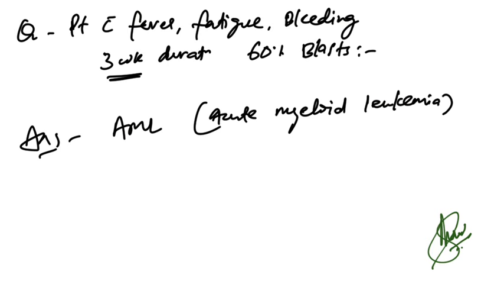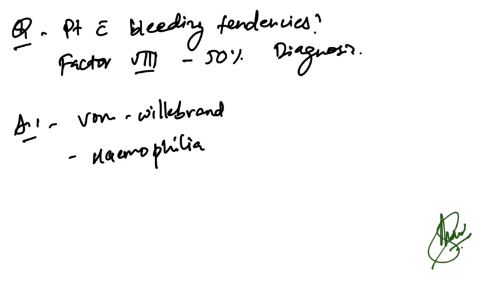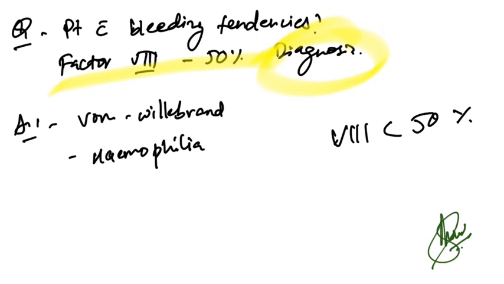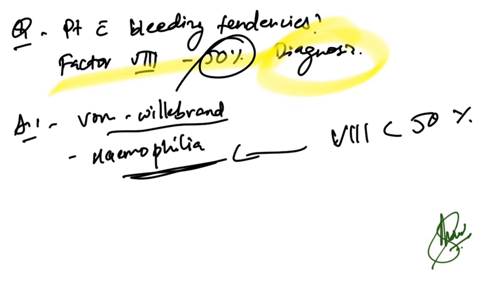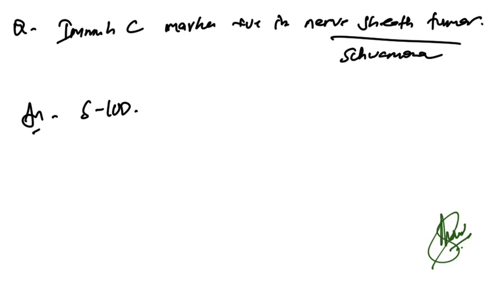So patient with fever, fatigue and bleeding, 3 weeks duration and 60% of the blast are seen. So the duration is 3 weeks and 60% of blast, so it is seen in AML, acute myeloid leukemia. Now patient with bleeding tendencies and factor 8 is 50%, what will be the diagnosis? If the factor 8 is less than 50%, then answer will be hemophilia, but if it is 50%, the answer will be von Willebrand disease.